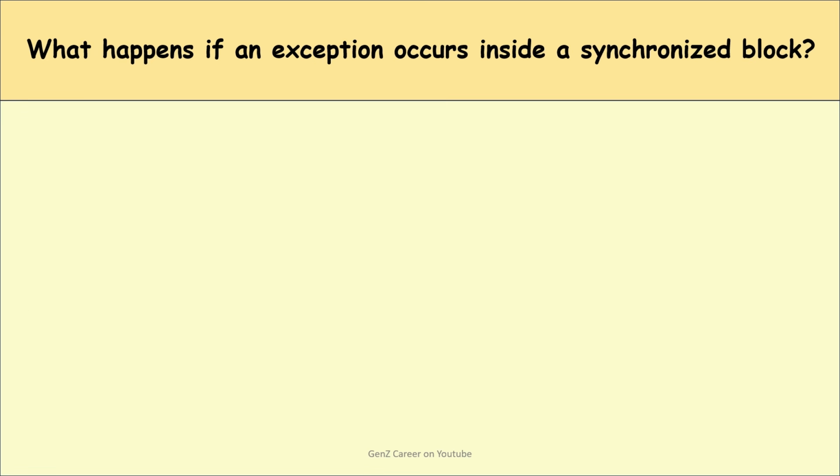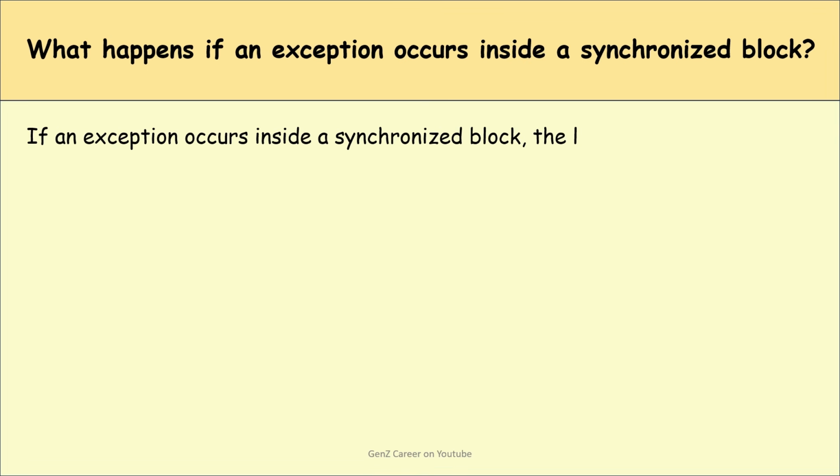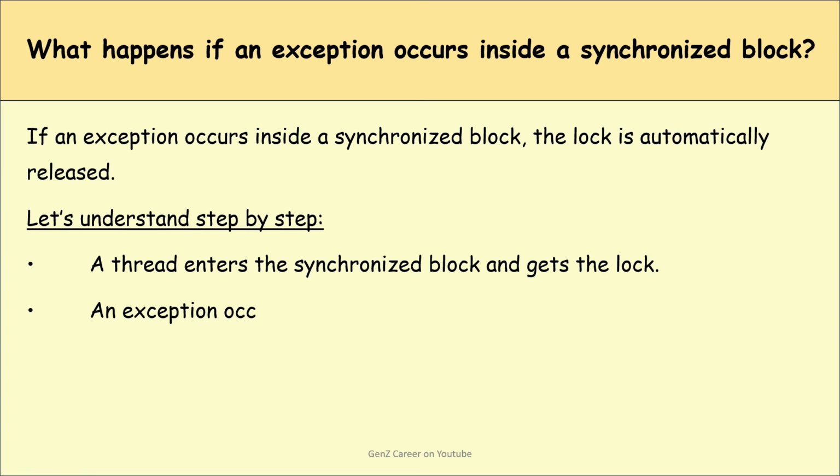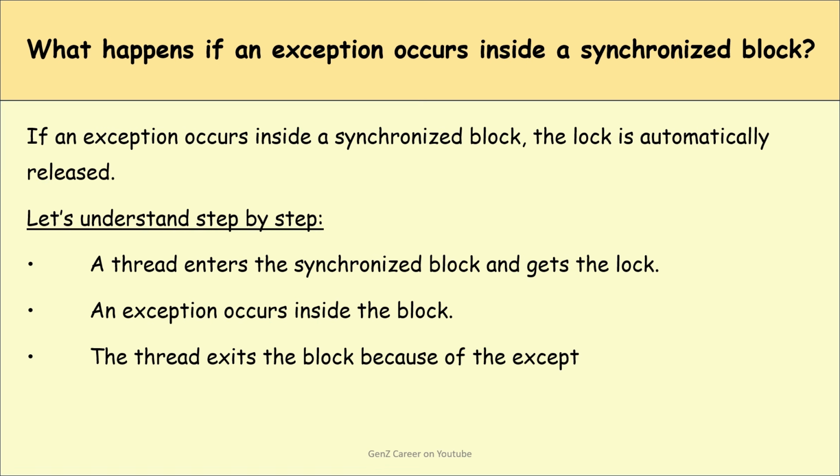What happens if an exception occurs inside a synchronized block? If an exception occurs inside a synchronized block, the lock is automatically released. Let's understand step by step. A thread enters the synchronized block and gets a lock. An exception occurs inside the block. The thread exits the block because of the exception. Java releases the lock automatically.